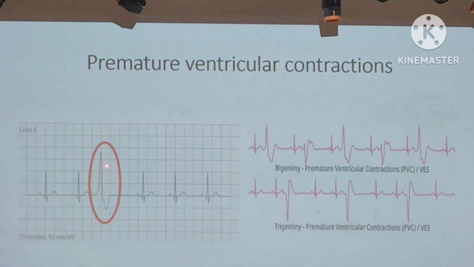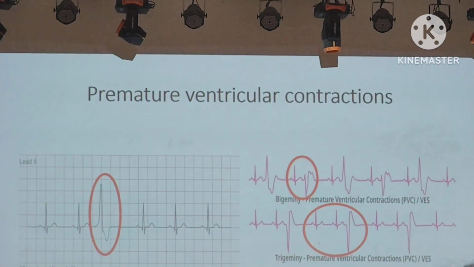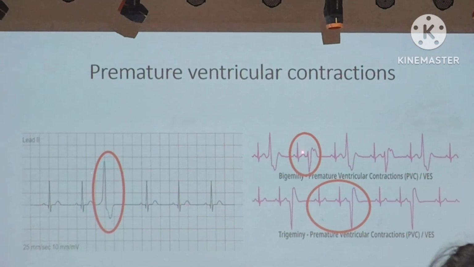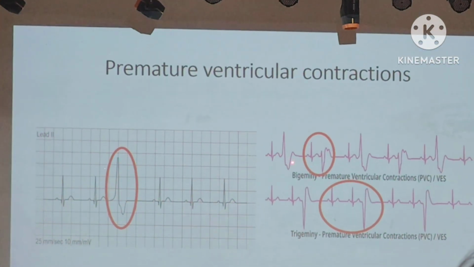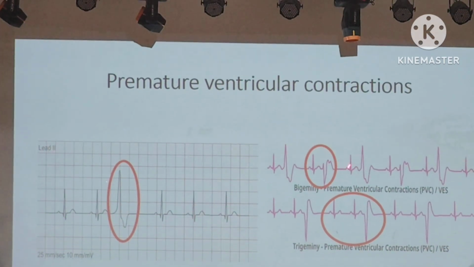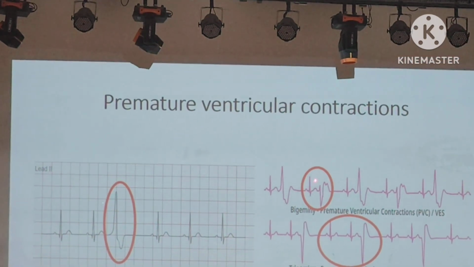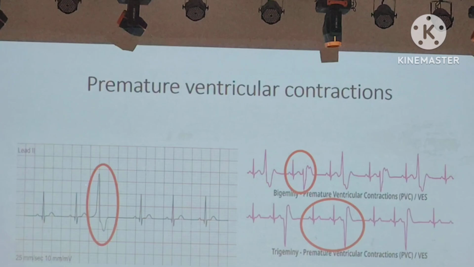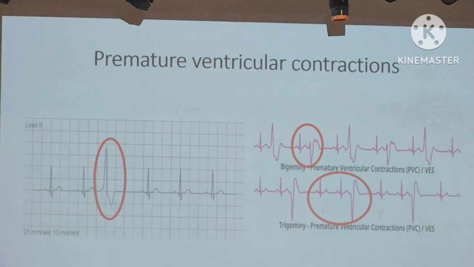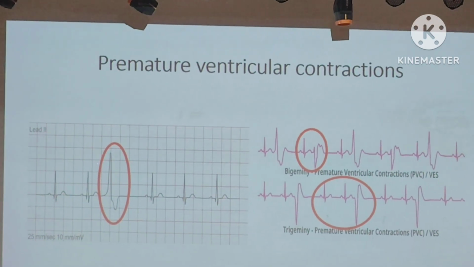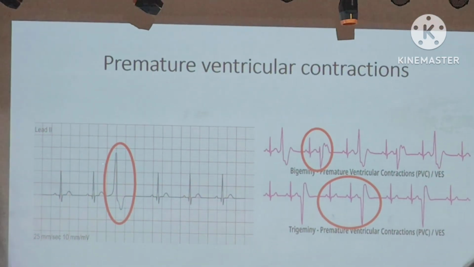And the terminologies associated with PVCs are: if one PVC comes along with one normal PQRST complex, this is called bigeminy, because it is making one duplex. Like this, one duplex, second, third, fourth, fifth. So one normal complex followed by one PVC, one normal complex followed by one PVC. It is called bigeminy. And in trigeminy, two normal complexes are followed by one PVC. This is called trigeminy. And in quadrigeminy, there will be three normal complexes followed by one PVC. This is called quadrigeminy.